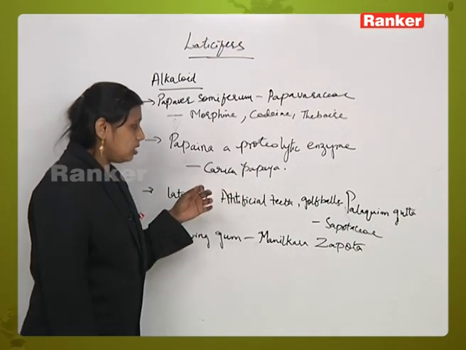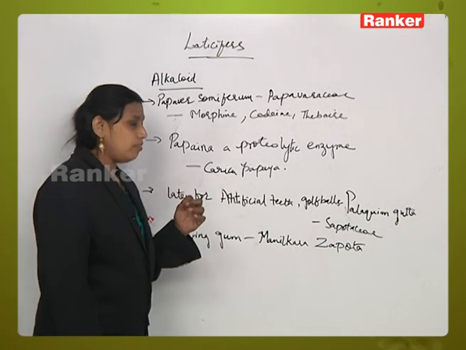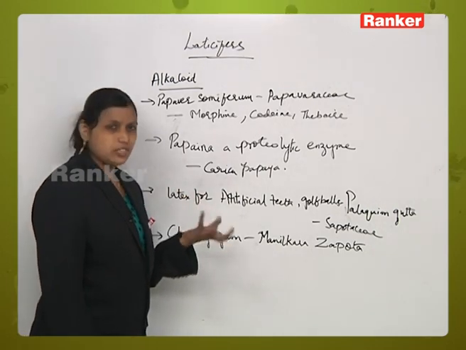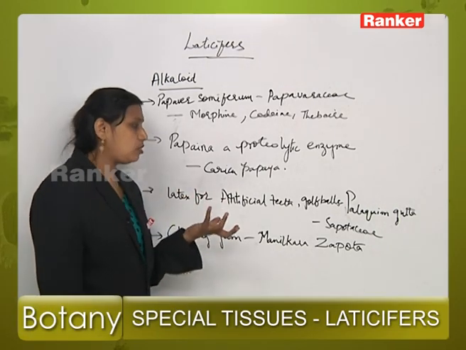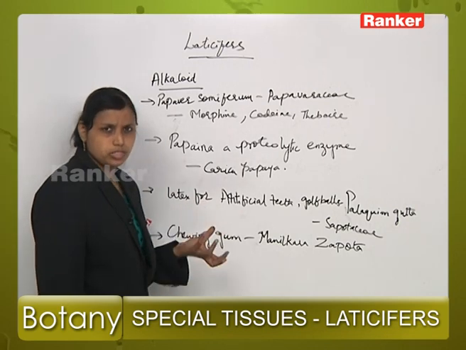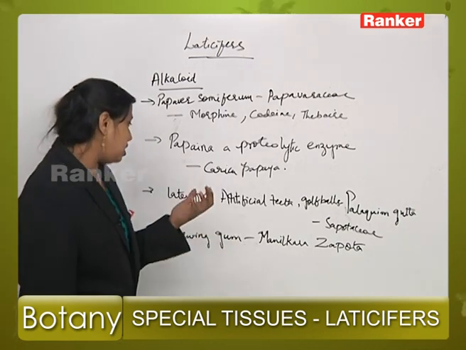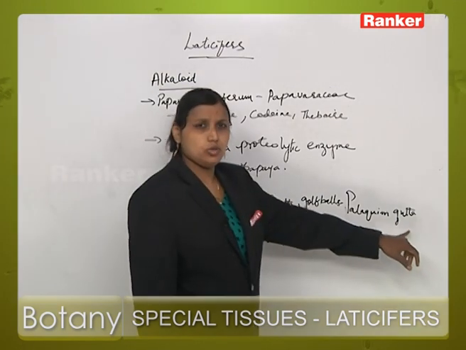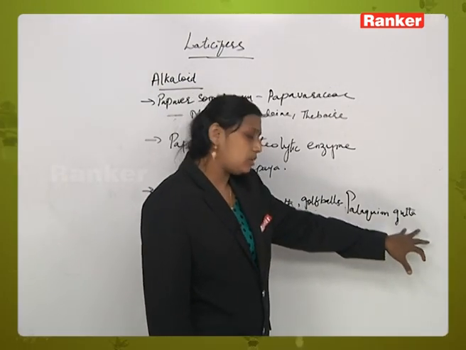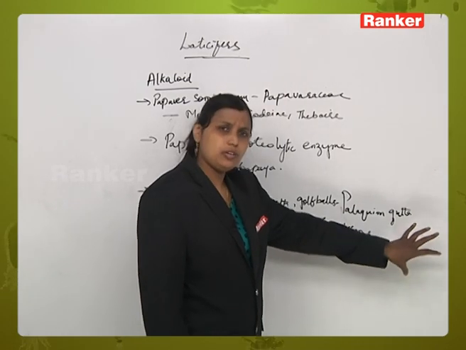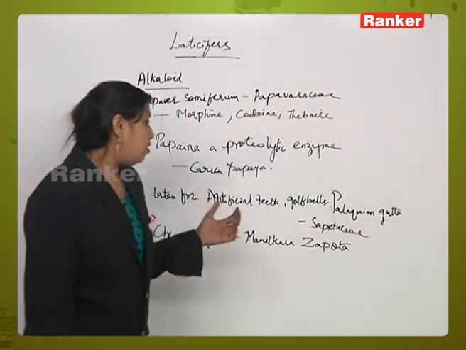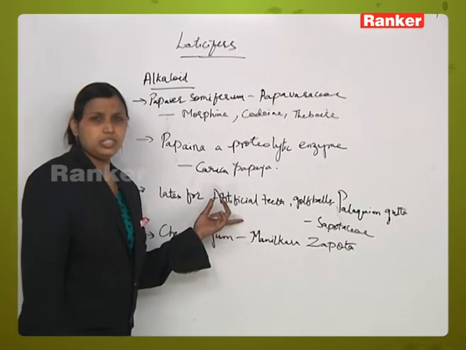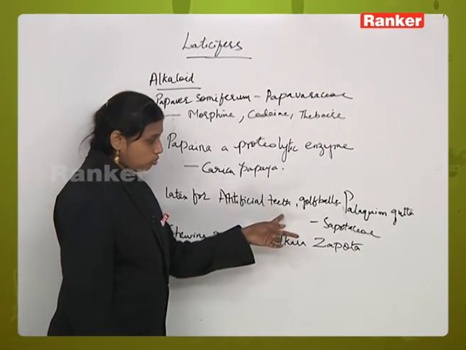Now another one is, for example, the preparation of artificial teeth, and also the usage of golf balls when we are playing golf. The latex of the plant Palaquium gutta, which is the scientific name of the plant, is used for the preparation of artificial teeth and golf balls.